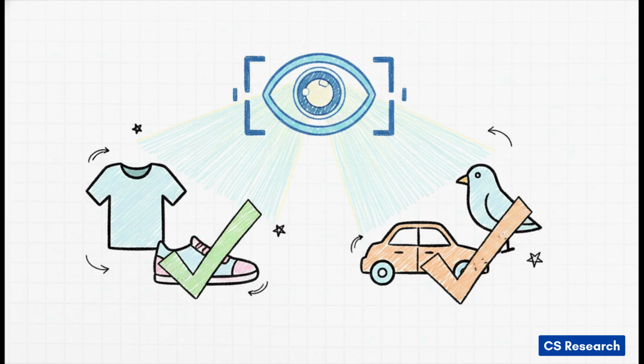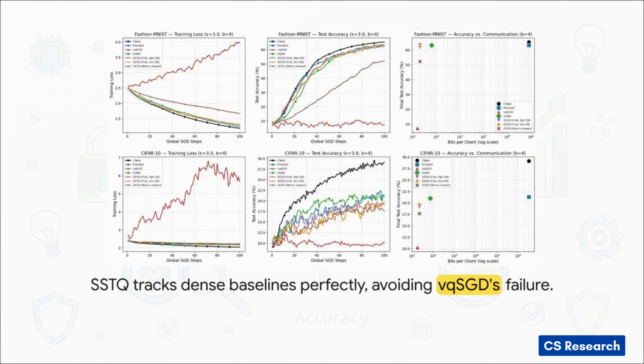To prove their claims, the researchers tested SSTQ against those baselines we talked about on two standard image classification tasks. First, Fashion MNIST, which has about 25,000 parameters, and then CIFAR10, which scales things up drastically to nearly 100,000 parameters. All right, here is the ultimate proof. We've got a lot of data here, so let's break it down carefully. We're looking at training loss on the left and test accuracy in the middle. The top row is tracking Fashion MNIST, and the bottom row is tracking that much more complex CIFAR10 dataset.